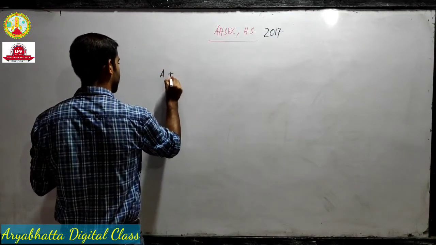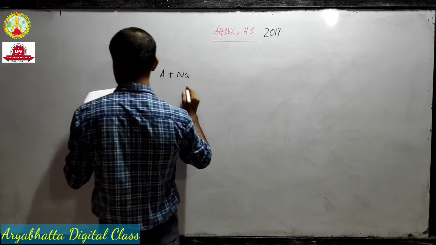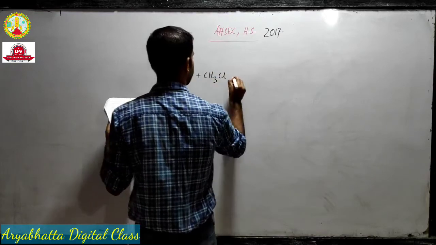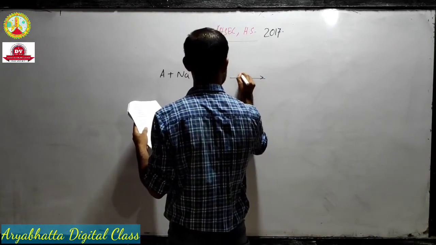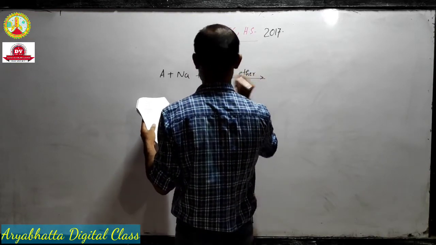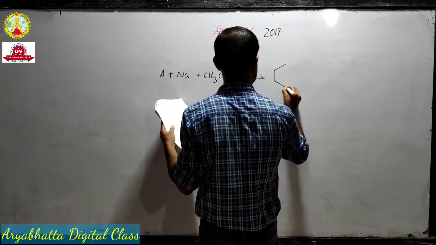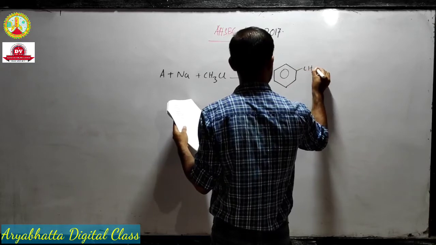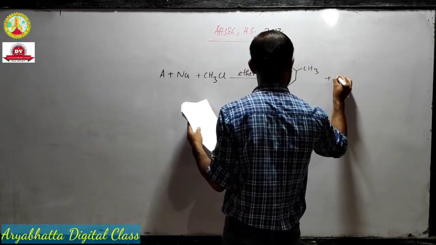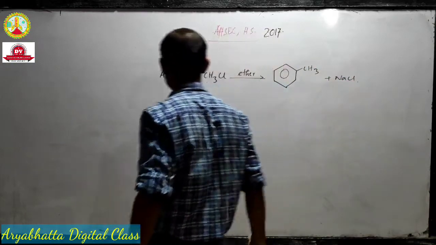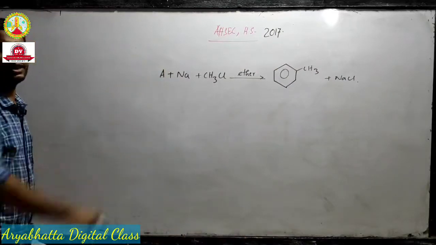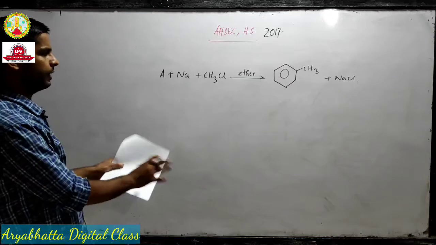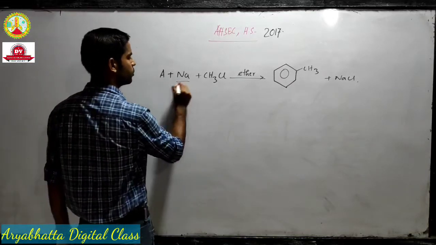So the question is A plus Na plus CH3Cl in ether. The product is this plus NaCl. Okay, which reaction? Wurtz-Fittig, okay, because there is sodium here.